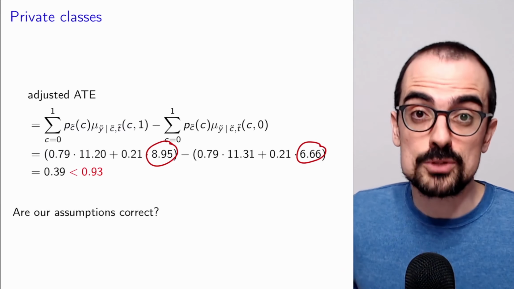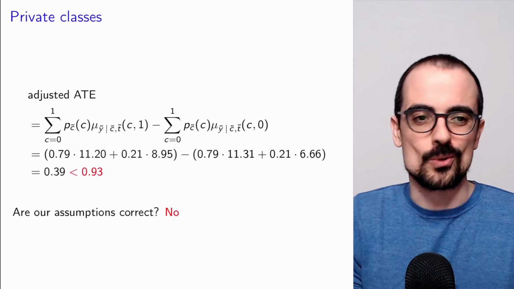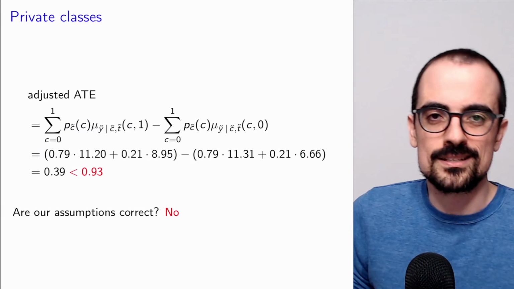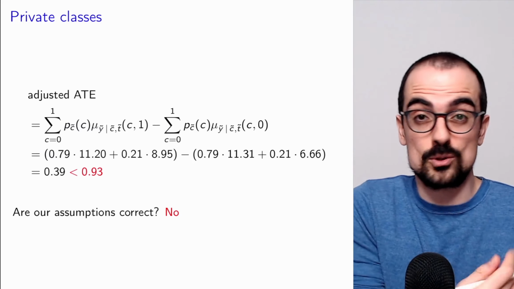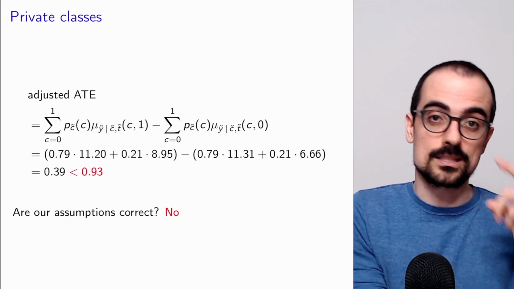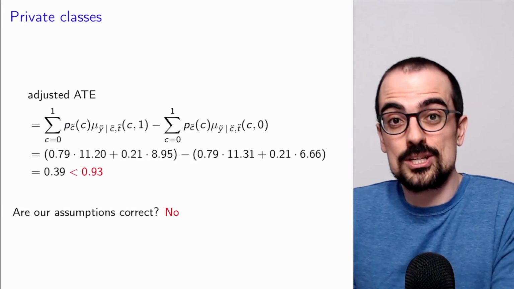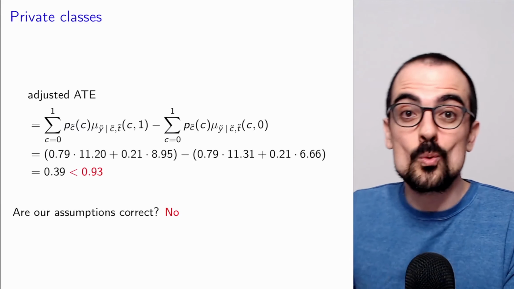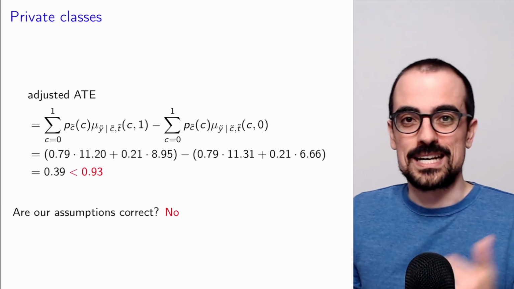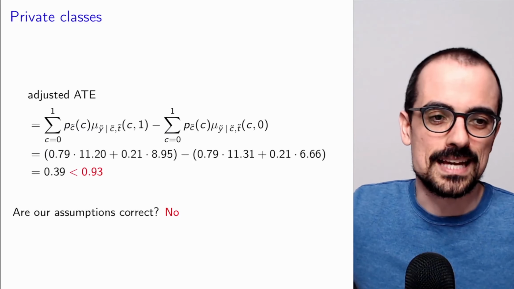So now, are our assumptions correct? Of course not. Let me give you two examples. On the one hand, richer kids tend to get more private classes, and those kids might do better just because they have more resources. Maybe they don't have to work on the side, etc. On the other hand, people that get private classes usually get private classes because they need private classes, so they're weaker. Okay, so that also would distort the average treatment effect.